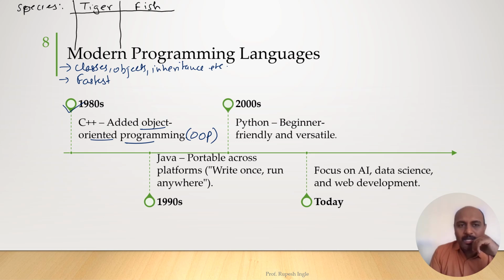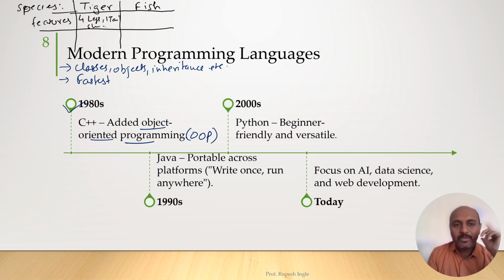So fish and tiger have their own features. What are the features of tiger? They have 4 legs, 1 tail, sharp teeth. These are the features of tiger. What are the features of fish? They have fins so that they can swim. They have gills so that they can breathe in water.